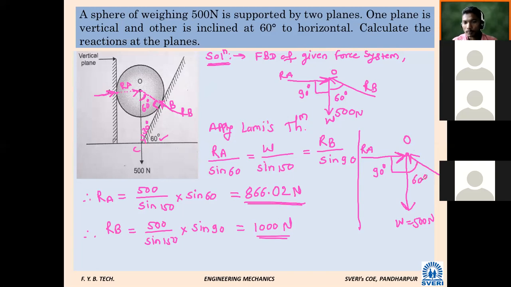And now three concurrent forces. Simply, if we know three concurrent forces, we can apply Lami's theorem. Very simple. And how that theorem is saying, once we are going to consider first force, sine of angle between remaining two, most important. Similarly, W: once we consider W, sine of angle between remaining two. And once we consider third force RP, sine of angle between remaining two. And then we can find the unknown terms RA and RB.